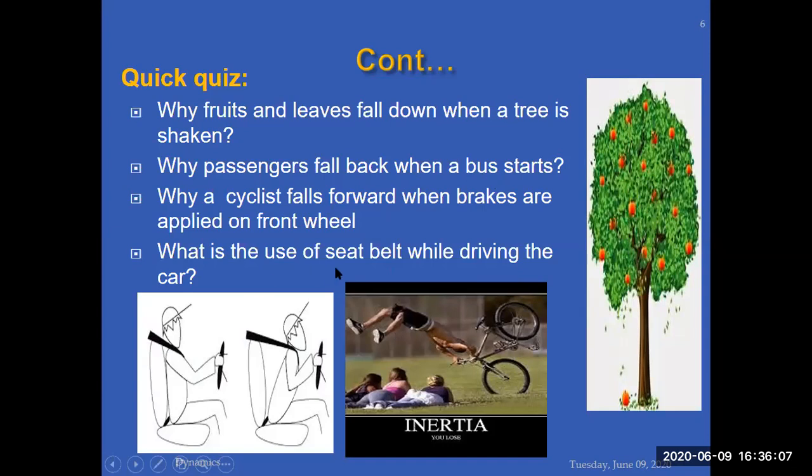And what's the use of a seat belt while driving a car? Due to inertia, when sudden brakes are applied, the lower portion of the body becomes at rest with the rest of the car. Upper portion of your body wants to be in motion due to inertia, so that's why you use a belt to stop the motion of your upper portion from striking against the windscreen. So these are some of the most important applications of inertia.